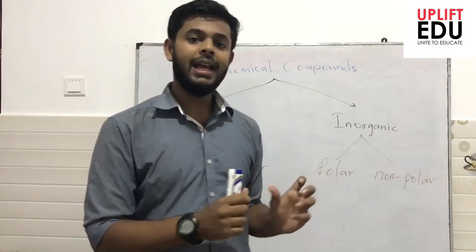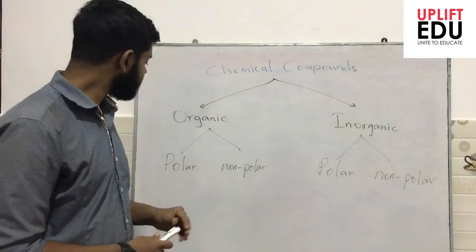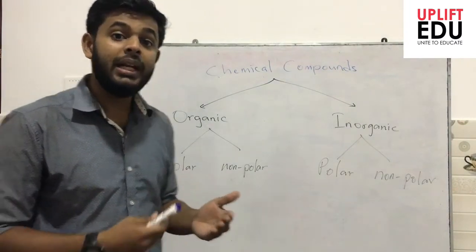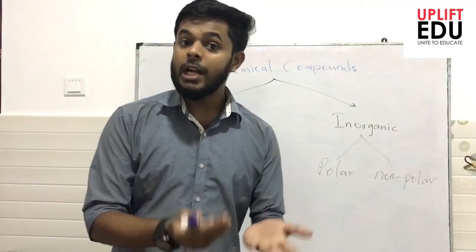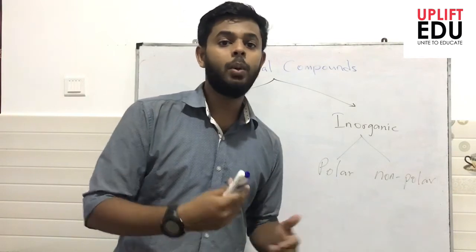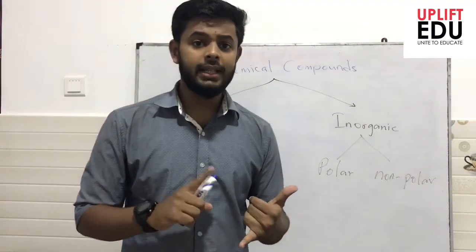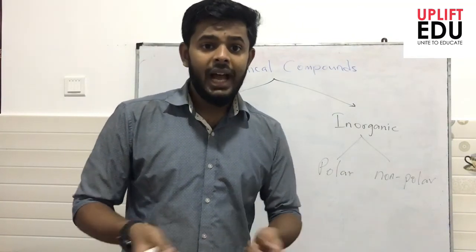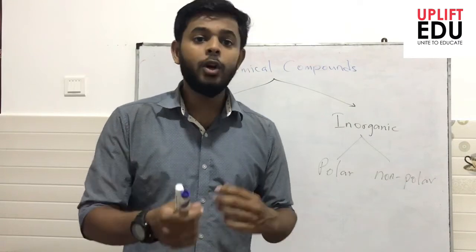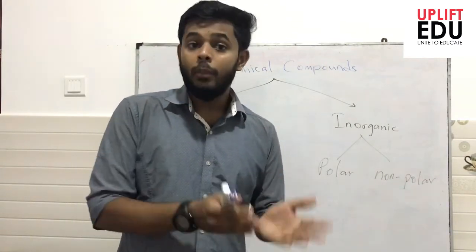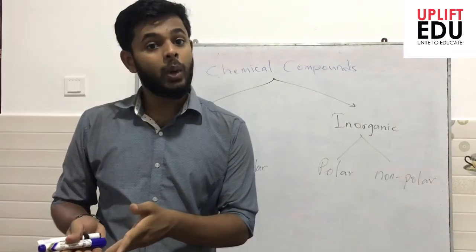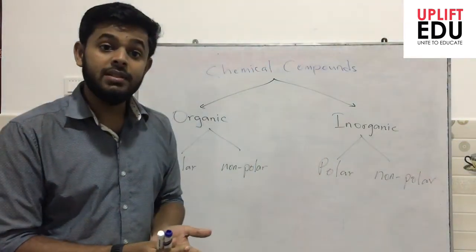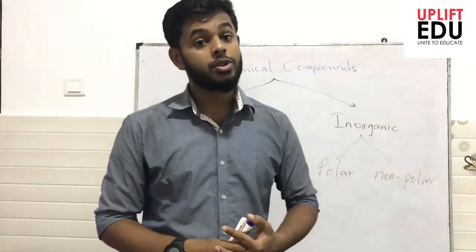From this, in this chapter, as a conclusion, we say polar solutes have good solubility in polar solvents, as well as non-polar solutes have good solubility in non-polar solvents. For example, if we consider water and ethanol, both are polar, and if we mix water and ethanol, this will form a good mixture. At the same time, ammonia is a polar compound, and water is a polar compound. When we mix these two compounds, again they form a good solution. So we say polar substances dissolve really well in polar solvents.